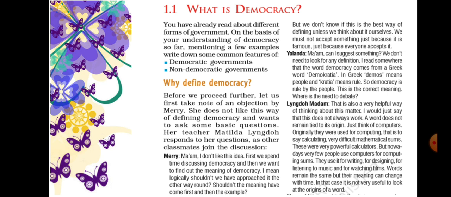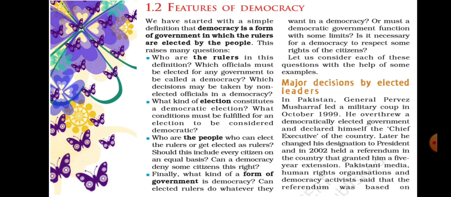A democratic government is a better government because it is a more accountable form of government. When compared with a non-democratic government, a democratic government is better because it is a more accountable form of government. Then, a democracy is based on consultation and discussions.